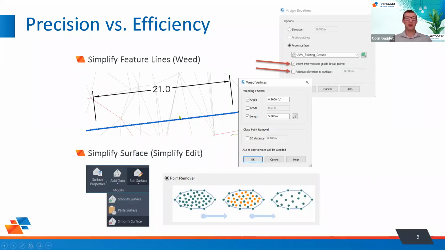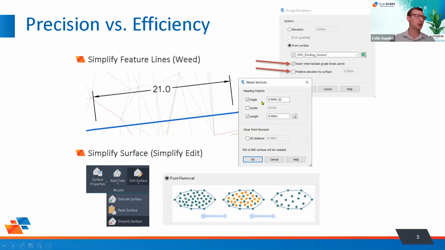And depending on your design, it might be the exact level of accuracy that you need and the exact level of control over elevations that you need, or it might be way too much. So one of the useful practices we can do is to weed the vertices out of these feature lines. And when we're weeding vertices, we have 3 criteria that we set to decide how many of those vertices we're weeding out.